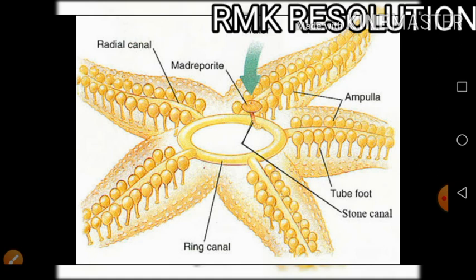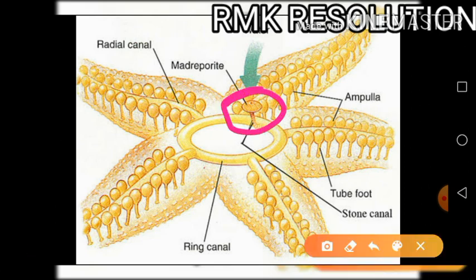So now let's understand the different parts of the water vascular system. You can see in the diagram there is a madreporite. The madreporite is a hard button-like structure, which is the hydropore. It is found at the aboral end of the animal, and from the madreporite water enters inside the body. So you can see here, this one is the madreporite from where water enters.